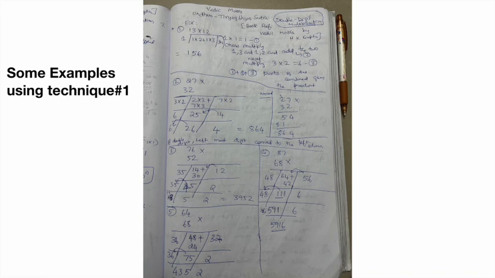Similarly for 27 into 32. In case of 27 and 32, 7 into 2 is going to be the last term, and we are getting 14. We should not write the 14 as such. We should transfer that 1 to here. It should get carried forward to the left column.